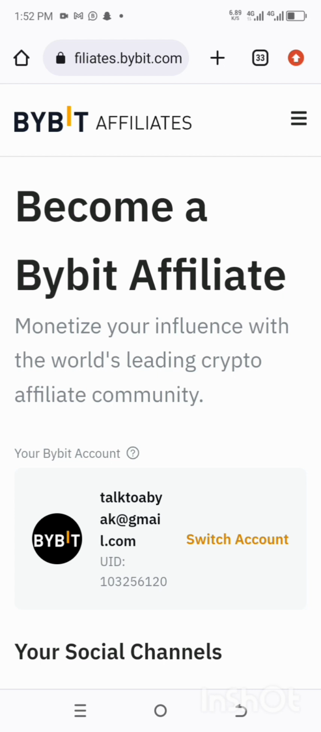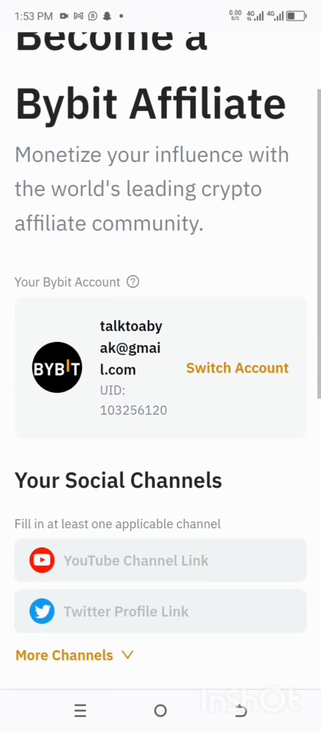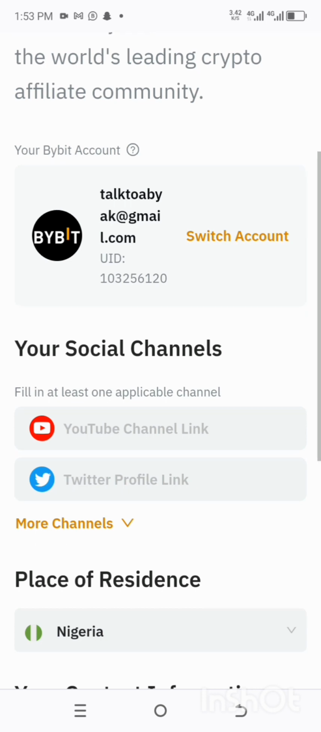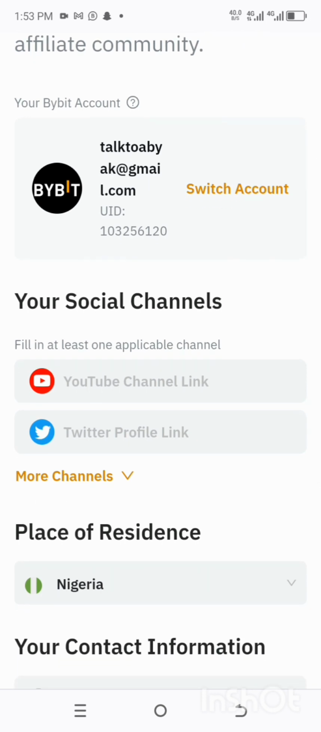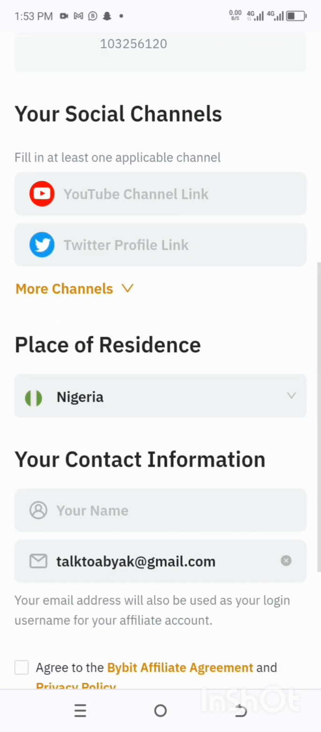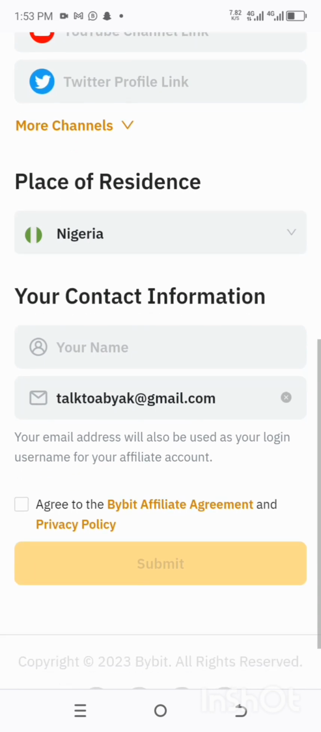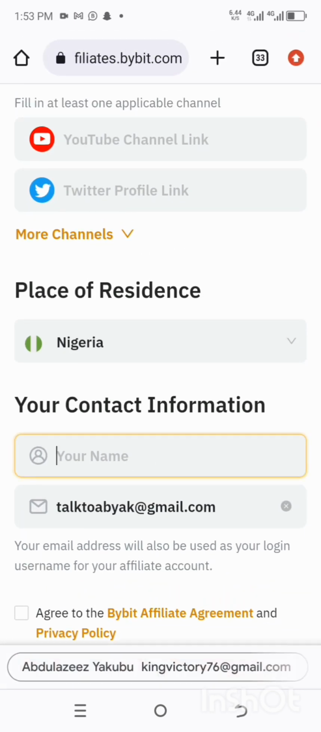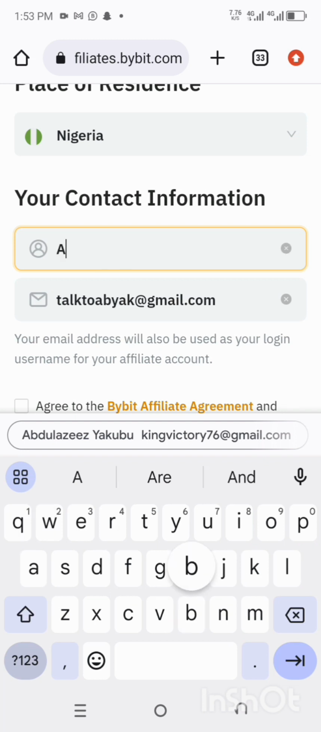After I click on confirm, it will bring you to this very interface, which will ask you either to switch to another account or to continue. Now you're going to provide your social network. You need to provide your YouTube link, your Facebook link, or any other social network you're using. But here you must provide your YouTube link and your Twitter link. And also you're going to choose your contact information. You choose your name.